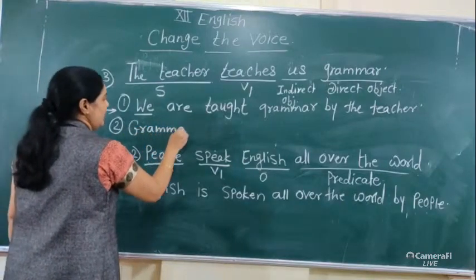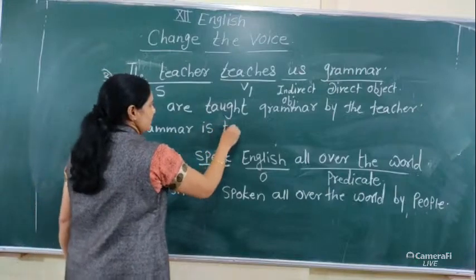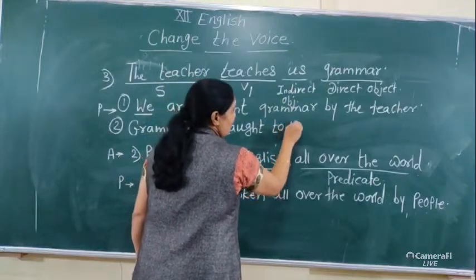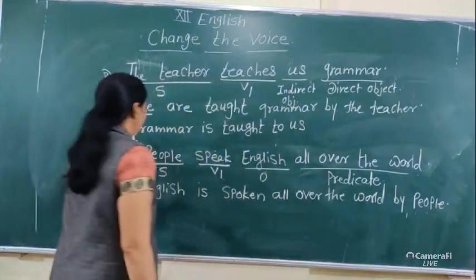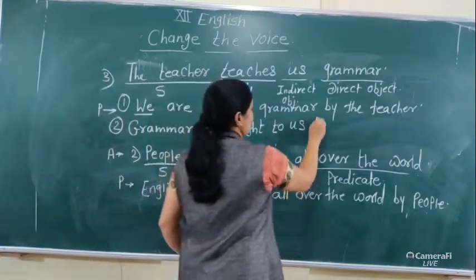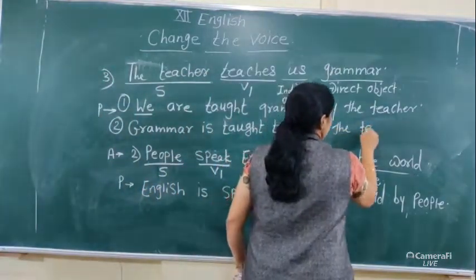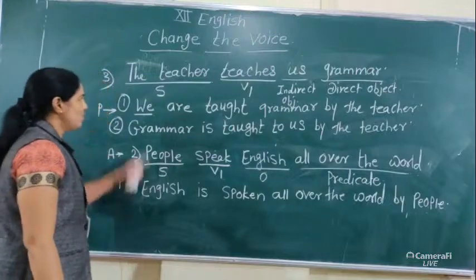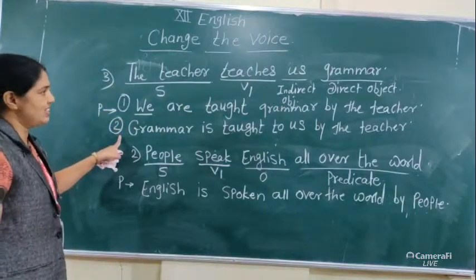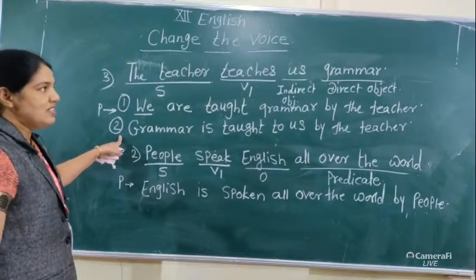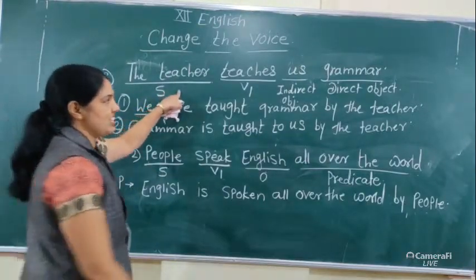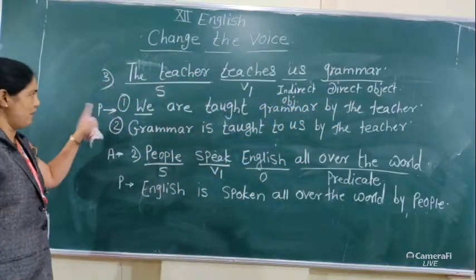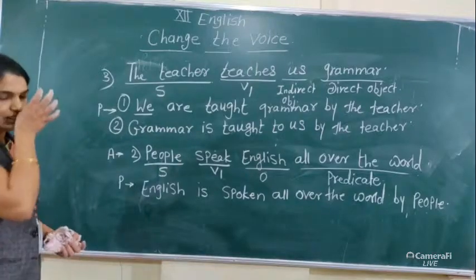that grammar is taught. Then write down indirect object, and before that we use to. Grammar is taught to us by the teacher. In this way, when active voice is in simple present tense, we convert it into passive in this manner. And when the given active voice has two objects, in this way we convert it into two answers in passive voice. Okay? I think you understand it very well.